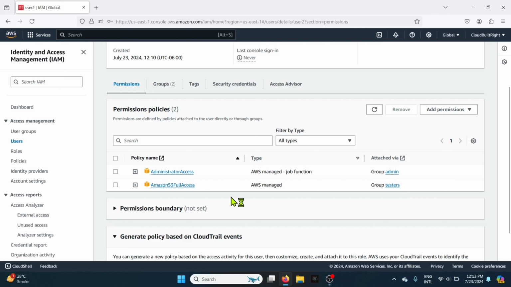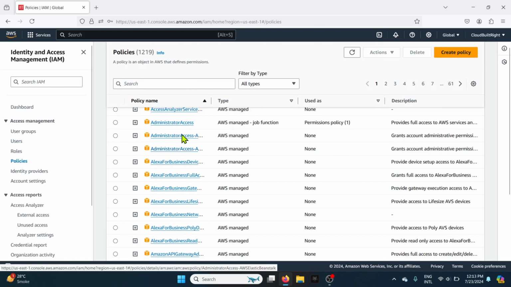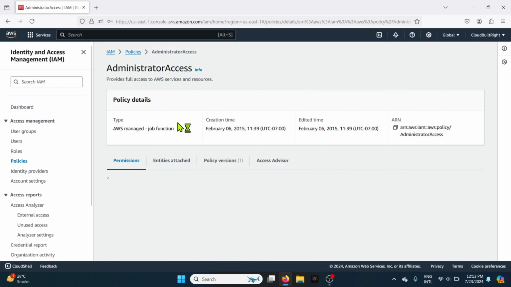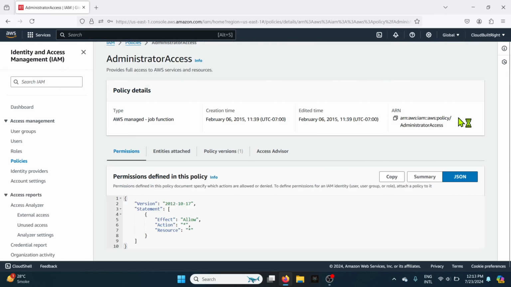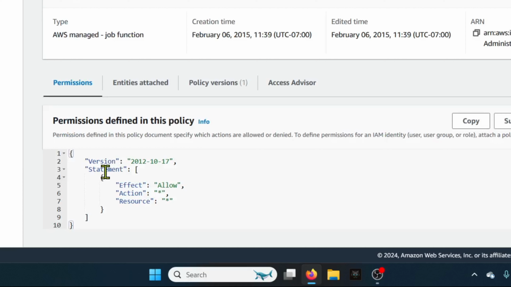Now let's see how the IAM policy structure looks like. Policies are nothing but JSON documents. From the IAM dashboard, click on Policies. You can see a list of AWS managed policies. Let's open one of them. Open Administrator Access Policy and open the JSON for it. This is the JSON structure for the IAM policy.